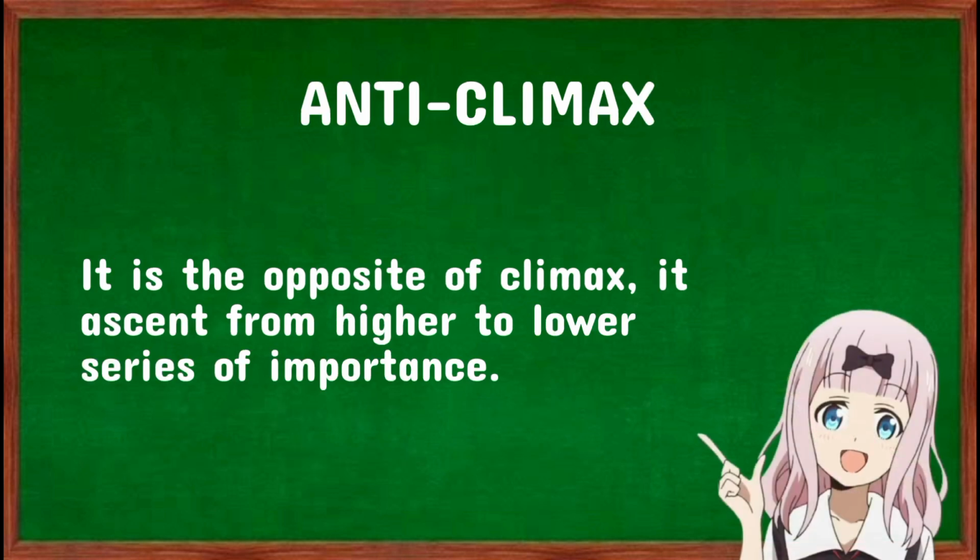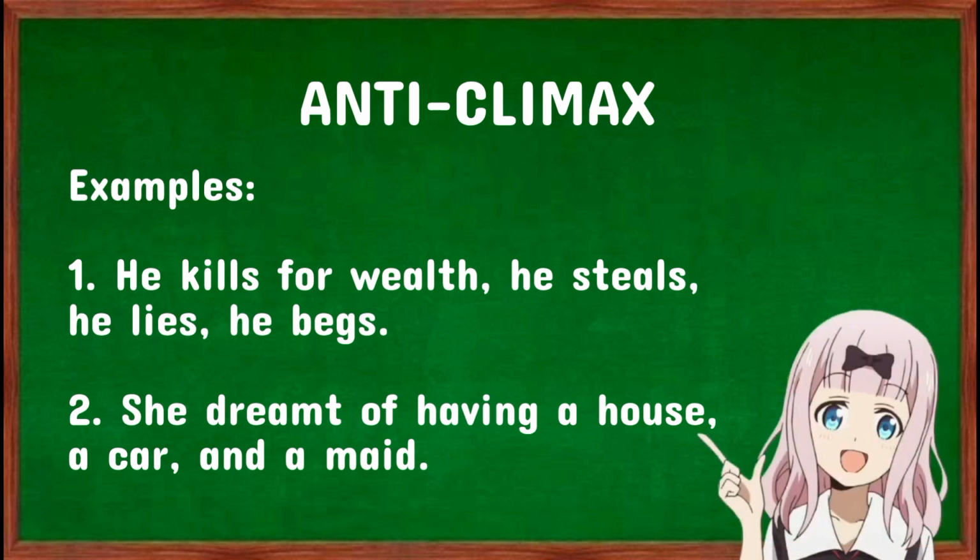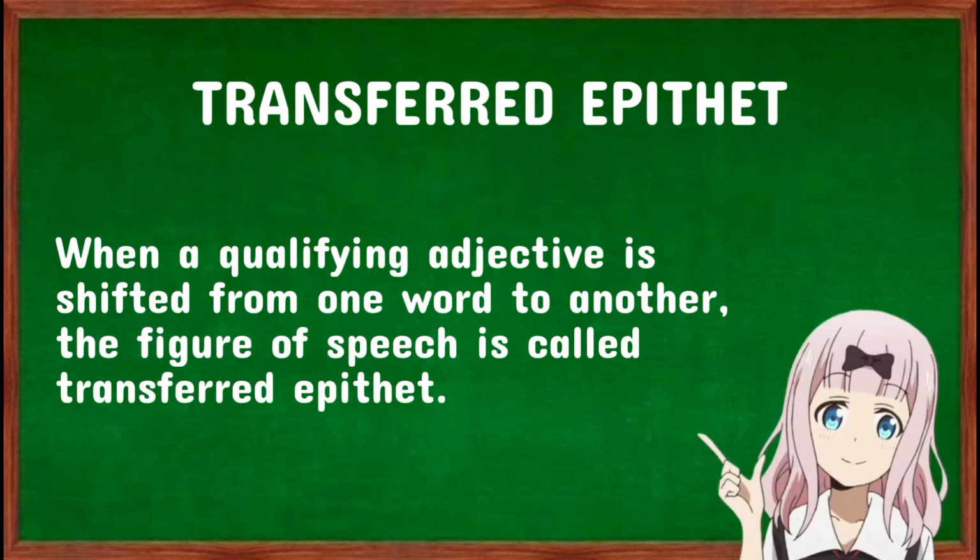Anticlimax. It is the opposite of climax. It ascends from higher to lower series of importance. Here are some examples. He kills for wealth, he steals, he lies, he begs. And she dreamt of having a house, a car, and a maid.